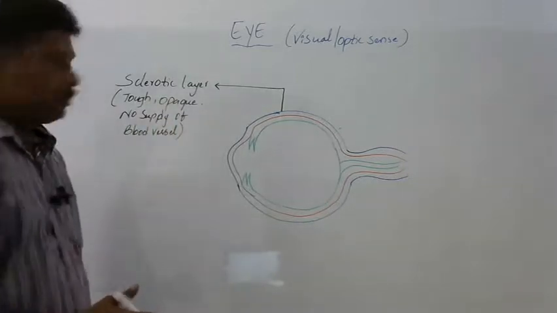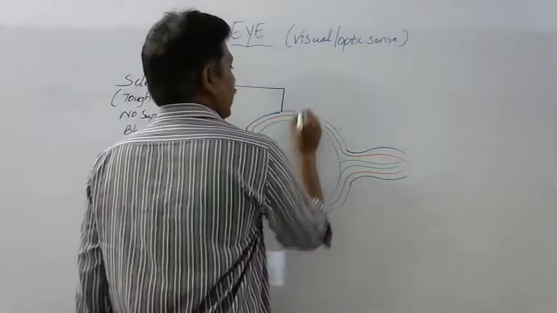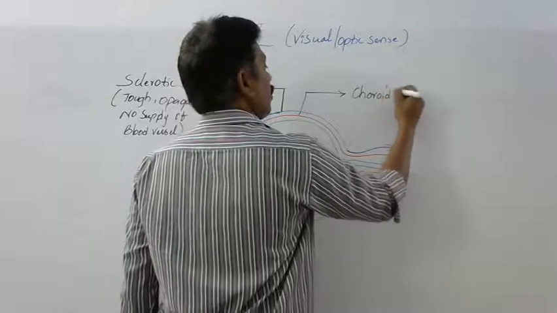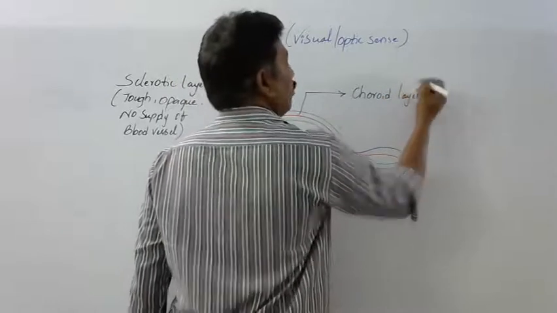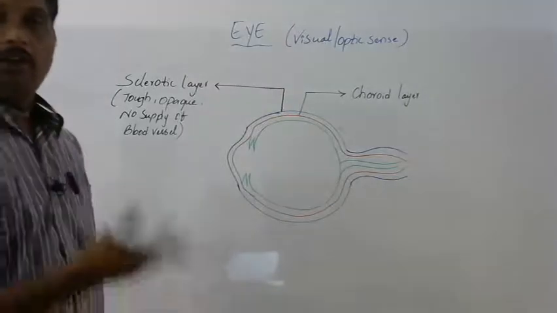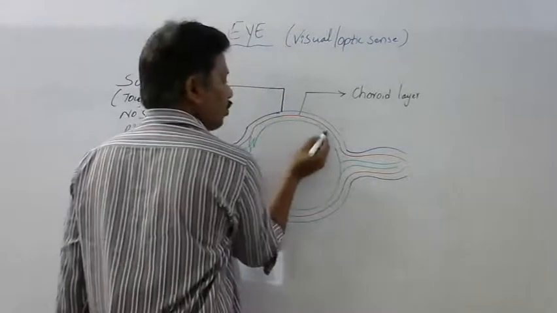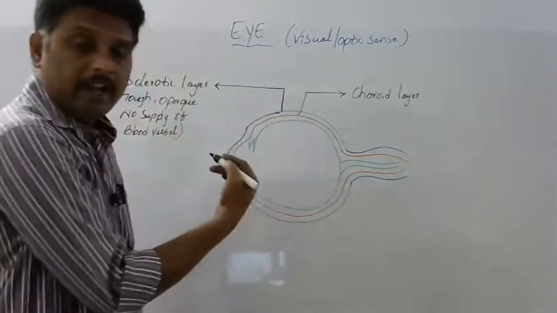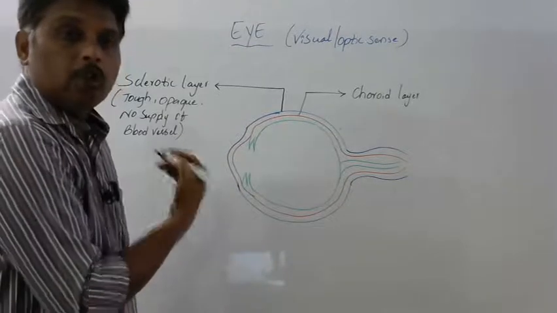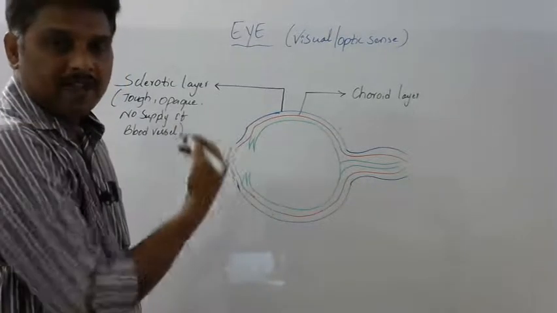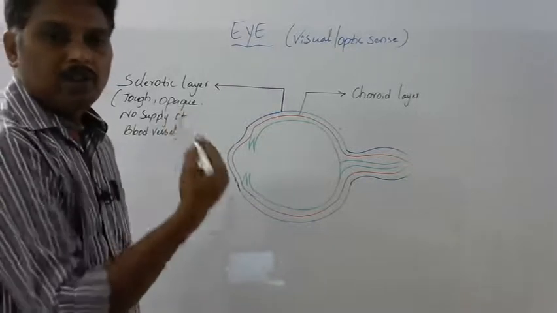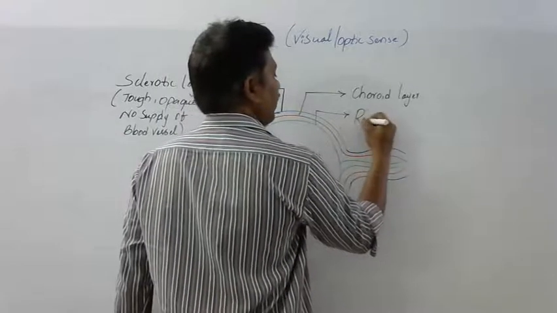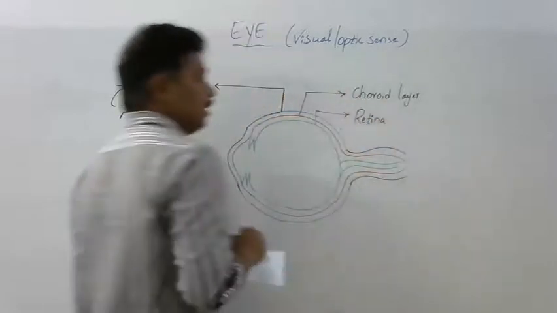Next, the red colored one, the middle one, is called the choroid layer. Choroid layer, with blood supply. The inner surface of the choroid layer is black or brown in color to avoid the reflection of light inside the eye. Next, the innermost layer is called the retina.